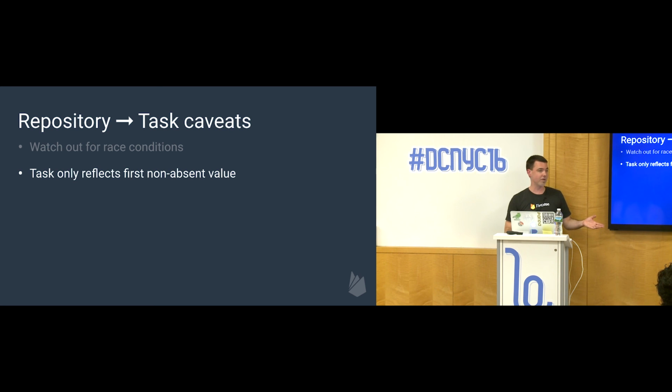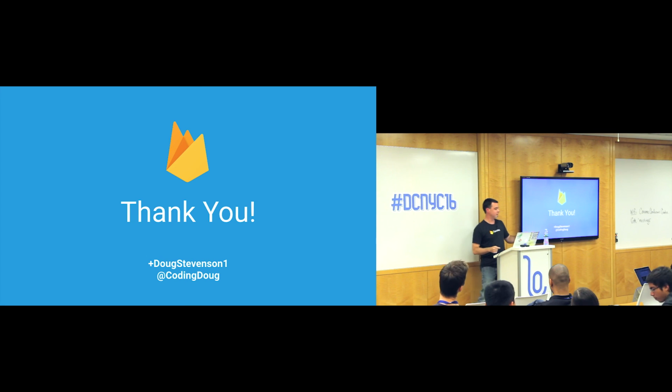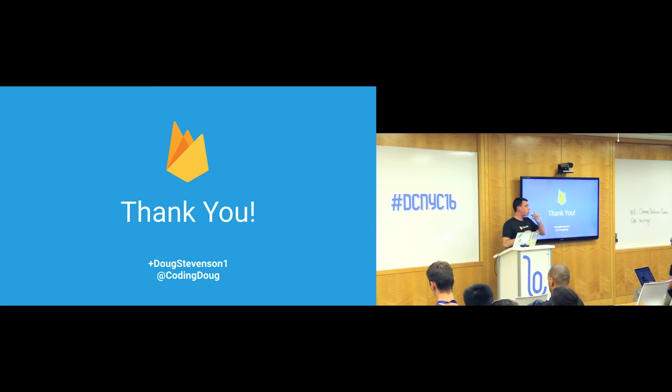Okay, so that's all I have about tasks. Are there any questions about, yeah? So first question. So lots of times when I'm starting a background job, I'm going to be very particular about when the callback gets called. Because, for instance, I might not want the callback to be called after on pause, say. So what's the pattern here, like, to cancel, to make sure the callback, like I know you showed the activity callback thing to make sure it doesn't get called after on destroy, but what if I don't want it to be called back after on pause?